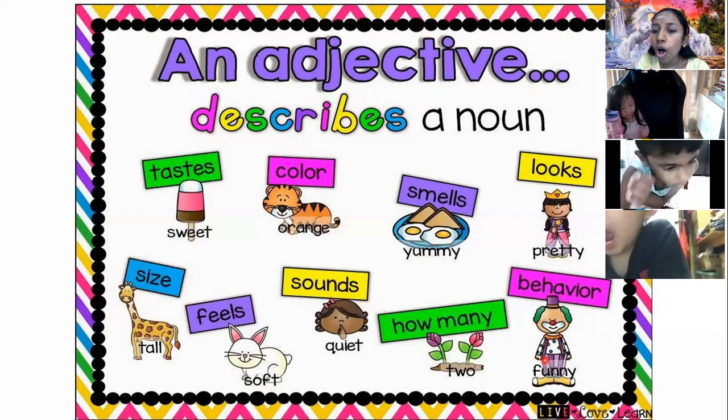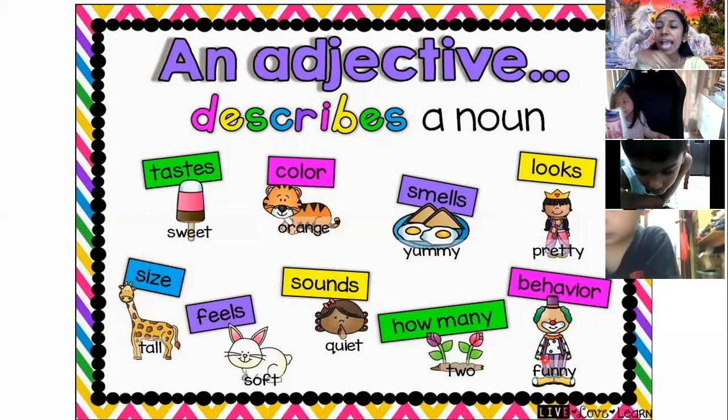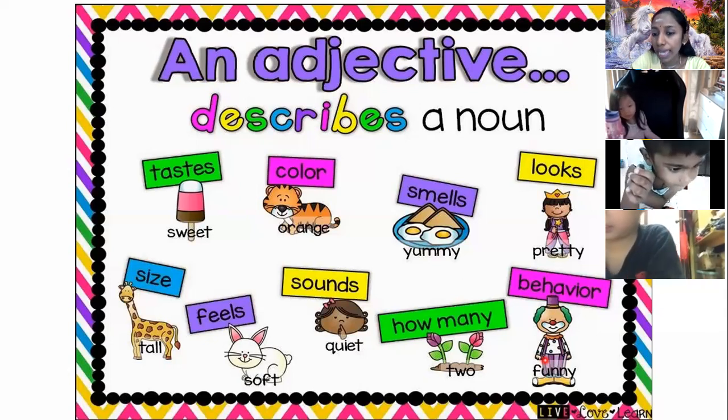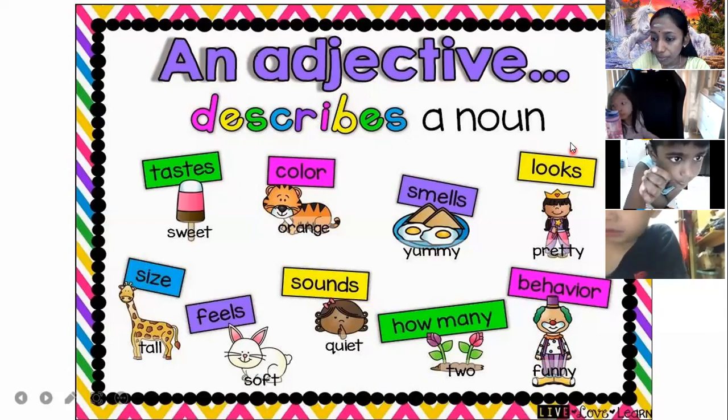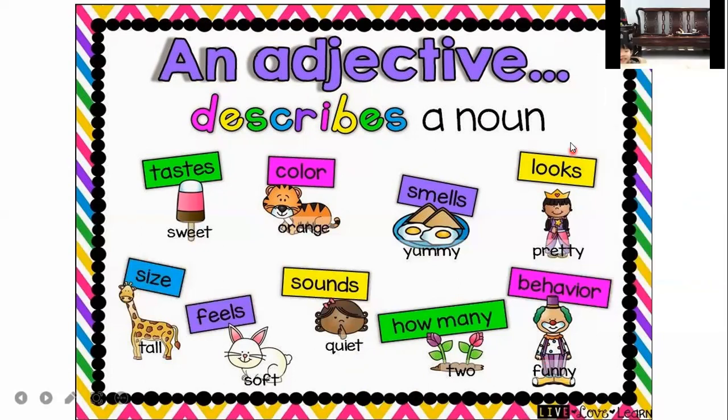So we use all these types of adjectives to describe a noun. Okay, so teacher is going to show you a few more examples. Are you the Superman? You Superman or what? Yeah.